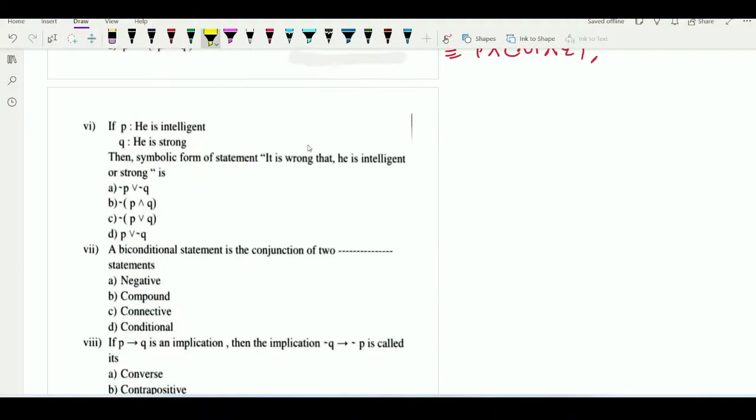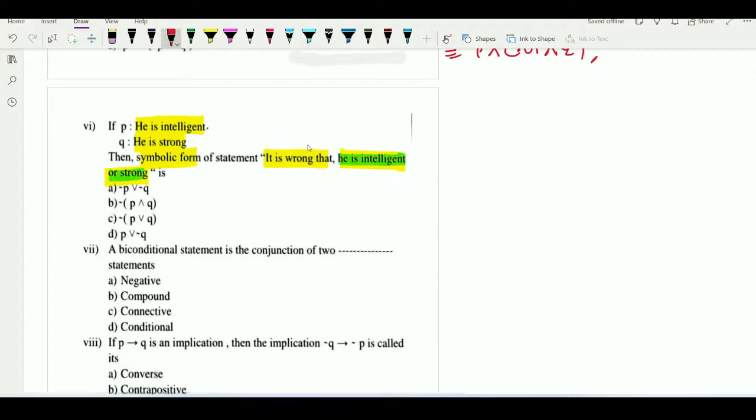Now see in the example number 6, P means he is intelligent, Q means he is strong. These are the given conditions, and we have to find out the symbolic form of: it is wrong that he is intelligent or strong. First we are converting this much part in symbolic form. He is intelligent or strong.